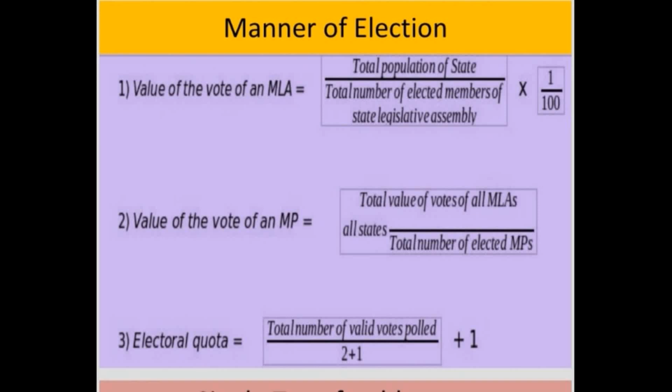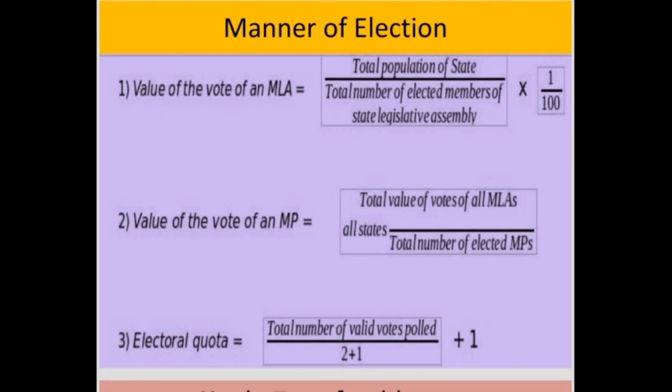See, in this manner of election, there will be participation of MLAs from states and MPs from the parliament. For MLAs, the value of each vote is calculated by dividing the total population of the state by the total number of elected members of that state legislative assembly. So first, the values of votes of MLAs of each state will be taken.